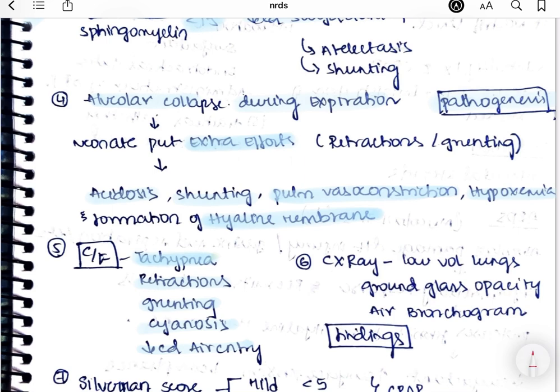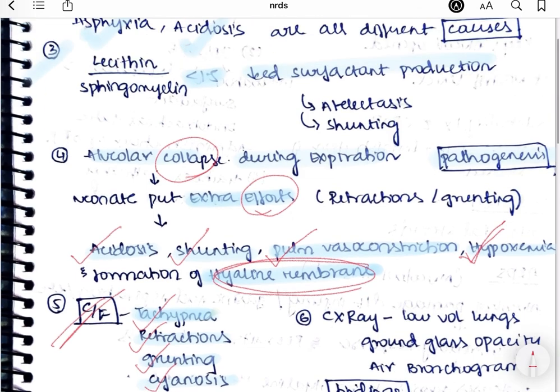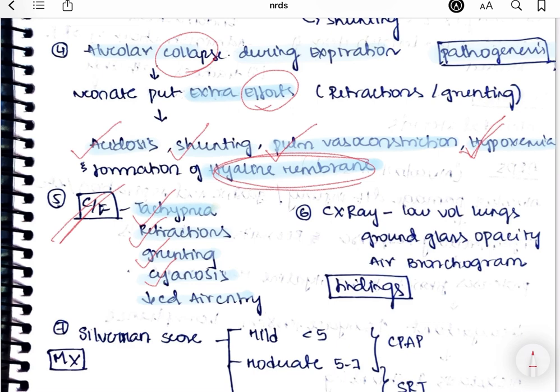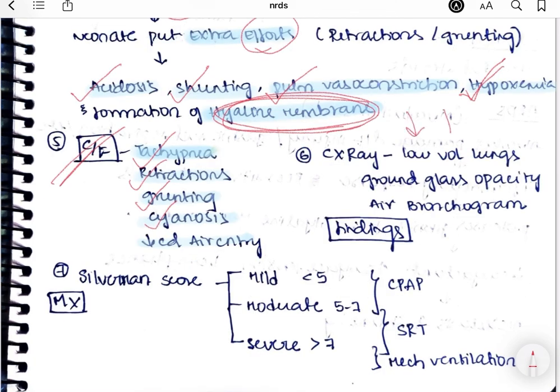See, there is collapse of alveolar walls, right? So the baby has to put in more effort in order to obtain more oxygen. So the baby is putting in efforts which can be seen as retractions, grunting, cyanosis, and tachypnea. Done? So what happens after putting in so much effort? Ultimately, it will lead to acidosis and decreased oxygen to the tissues, hypoxemia and all. And it can also lead to pulmonary vasoconstriction, and later it will lead to formation of hyaline membrane. So this respiratory distress syndrome is also known as hyaline membrane disease because there will be formation of hyaline membrane. Decrease in the surfactant, increase in the hyaline membrane.